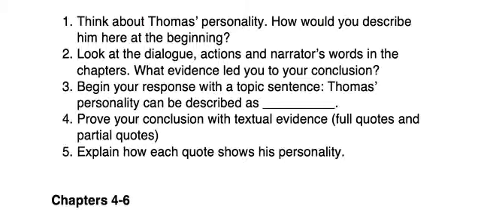The first item that you should do is think about Thomas's personality. How would you describe the protagonist Thomas here at the beginning of the novel? How does he feel as he enters into the Glade from the box as a Greenie with various new Gladers? Once you've thought about Thomas's personality, you should look at the dialogue, actions, and narrator's words in the beginning chapters. What evidence has led you to your conclusion about Thomas's personality?